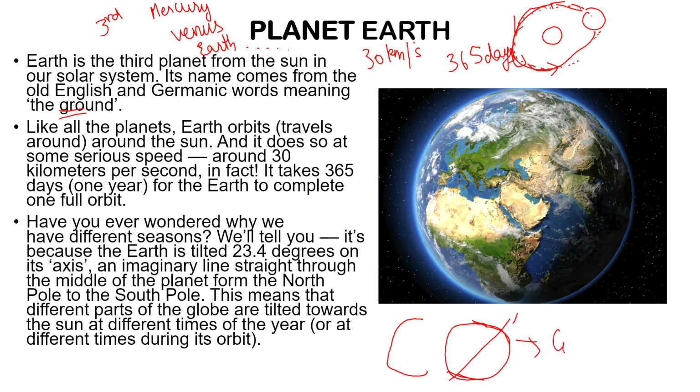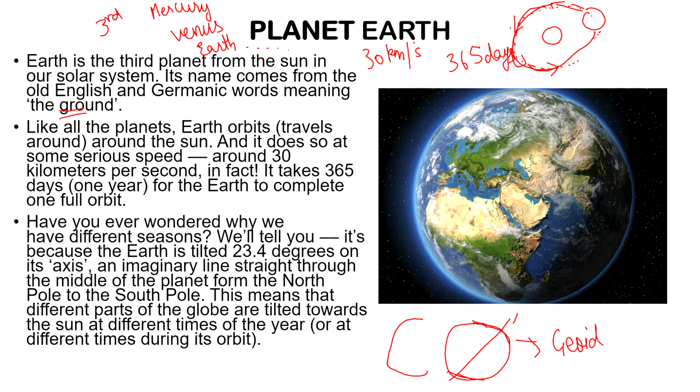This shape is called a geoid. So we have learned that the shape of the Earth is a geoid, and the Earth revolves around the Sun in 365 days at the rate of 30 kilometers per second.